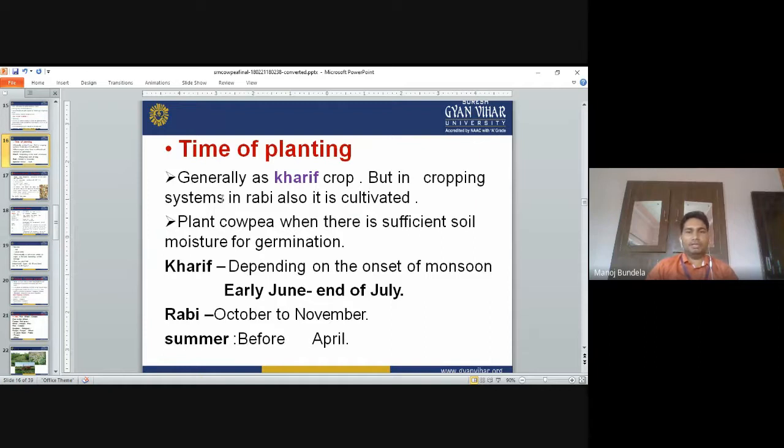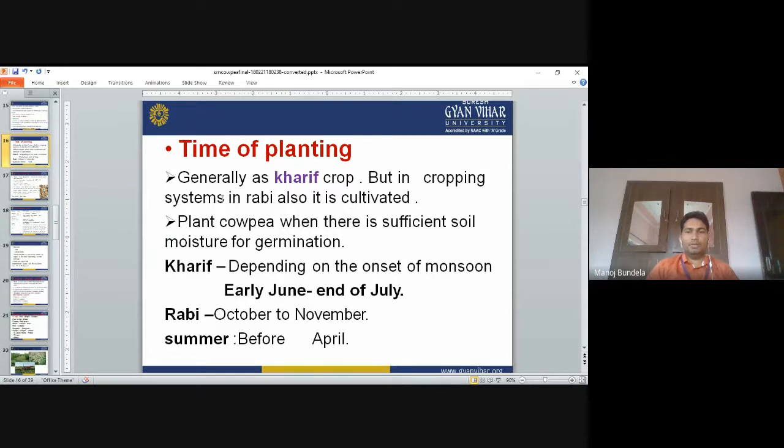Time of planting: generally a kharif crop, but in cropping system in Rabi also it is cultivated. Normally it is first a kharif crop, but it is also cultivated as a Rabi crop. Plant cowpea when there is sufficient soil moisture for germination.